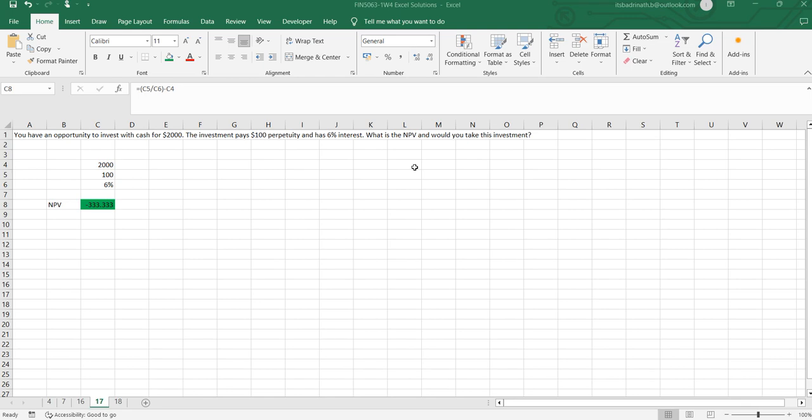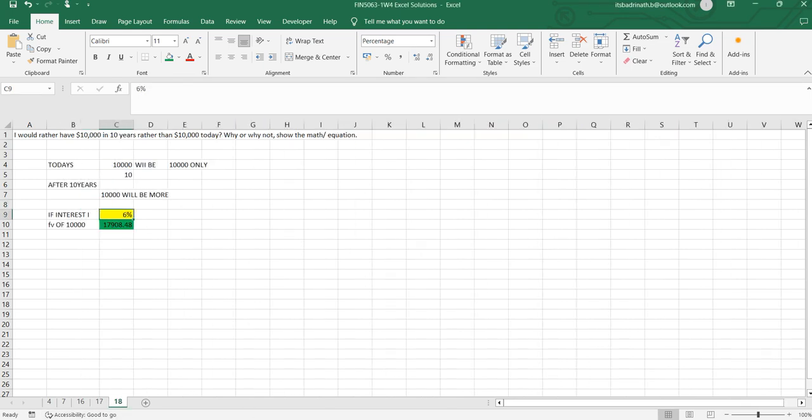For that, go to the Excel sheet and cross check. Here it is clearly given that 10,000 was given today, and after 10 years we need to calculate. If you take 6% interest, the value of 10,000 after 10 years will be 17,908 rupees. This value is much more than 10,000 today. So if after 10 years I get the same money, I will get more money.